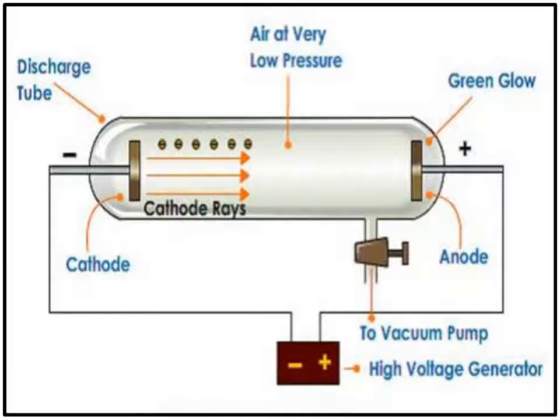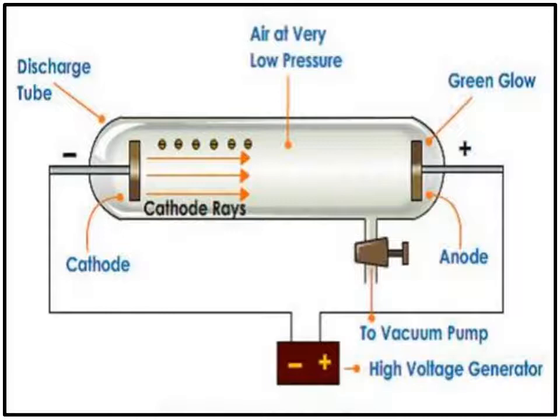E. Goldstein, a German scientist, repeated J. J. Thomson's experiment by modifying the discharge tube. He used a perforated cathode and hydrogen gas at low pressure was placed inside the discharge tube.